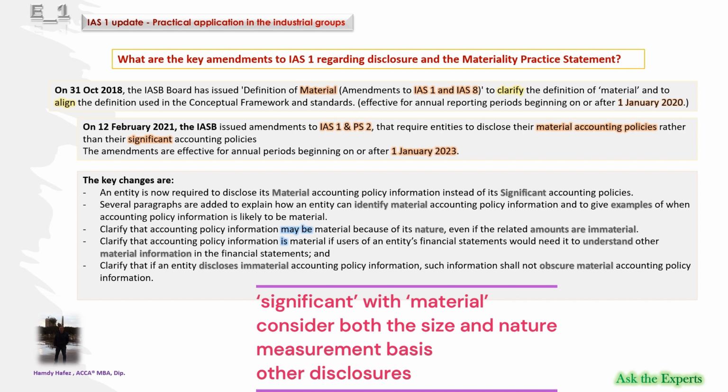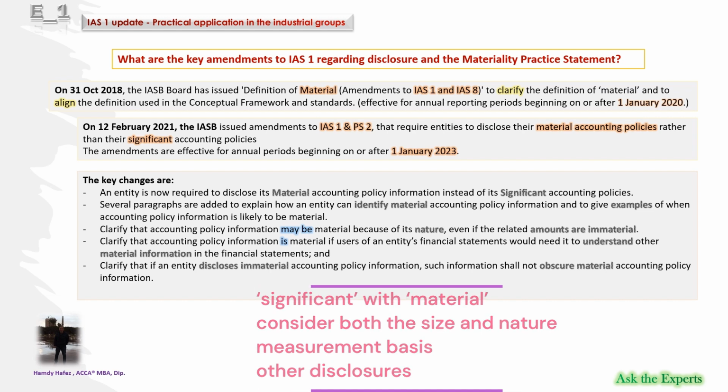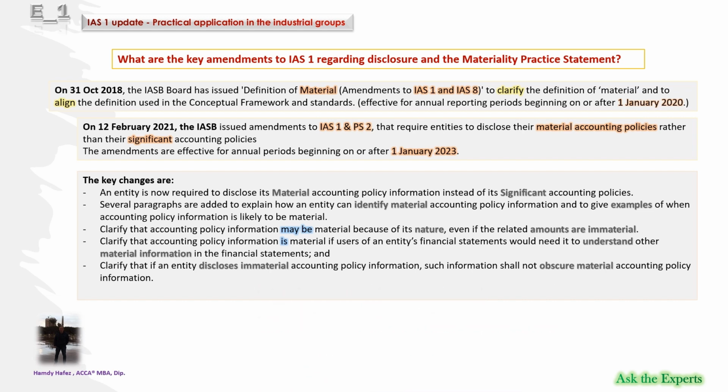Also, the IAS 1 amendments added guidance in applying the materiality definition. In other words, when accounting policy information is material. In assessing the materiality of accounting policy information, entities are required to consider both the size and the nature of the transactions, other events, or conditions to which the accounting policy information relates.